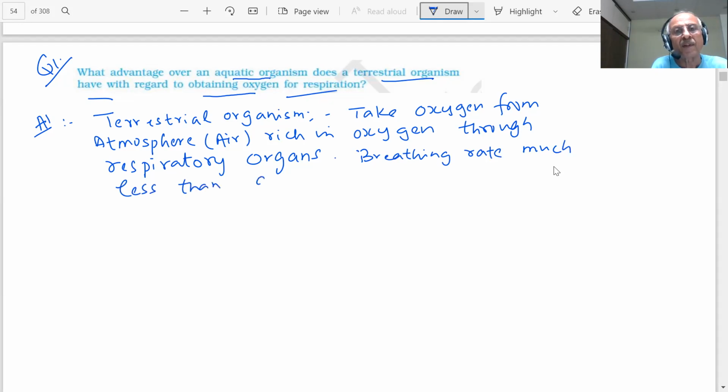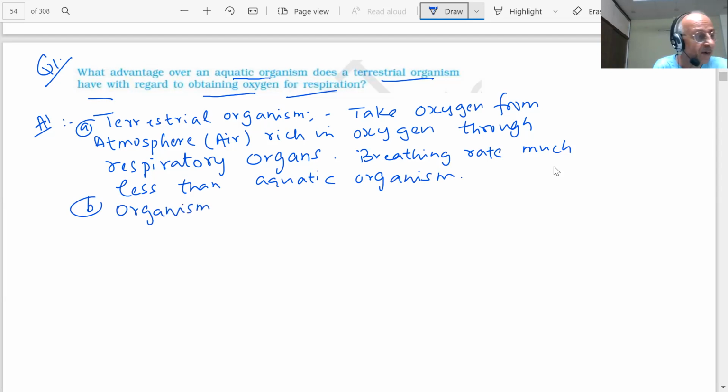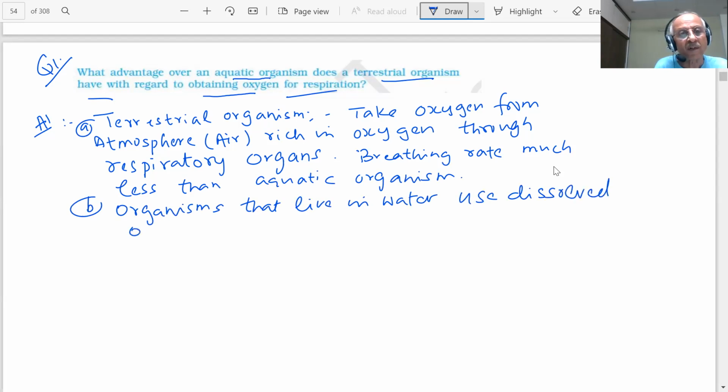than aquatic organisms. First point, students. Second, what we are trying to say: organisms that live in water use dissolved oxygen in water.